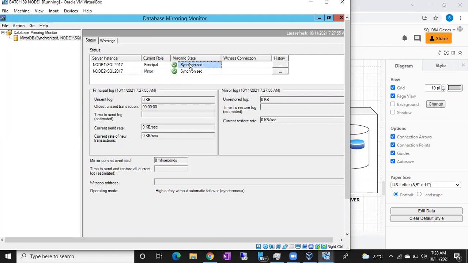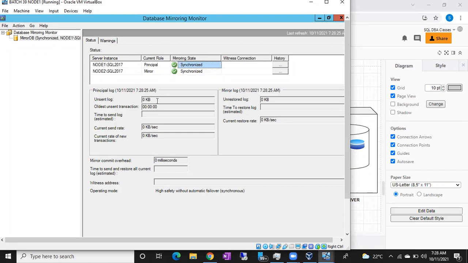You can see whether the databases are in synchronized state or not, whether the servers are in synchronized state or not. This should be green color, guys. If it is red, if your principal is down or mirror is down, then you can see the status automatically. It is an automatic refresh window. No need to refresh, it is going to refresh automatically. So if your mirror is down, you can see a red color here. If your principal is down, you can see red color here.